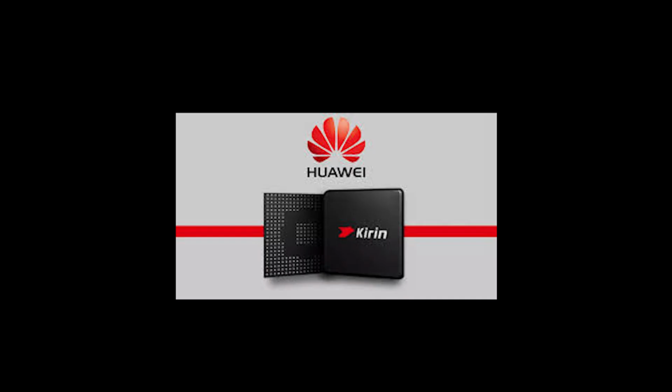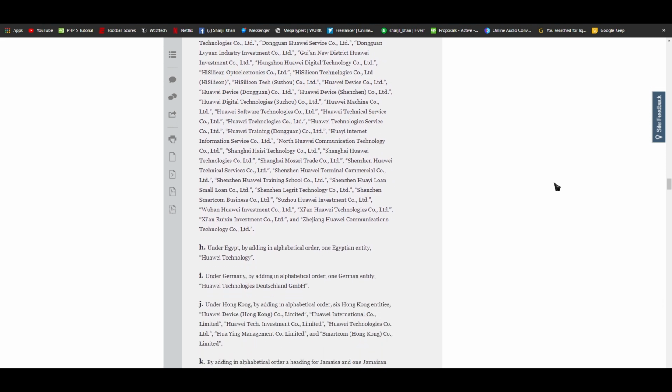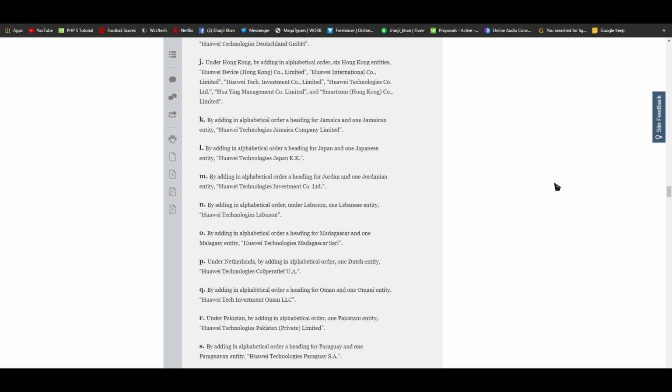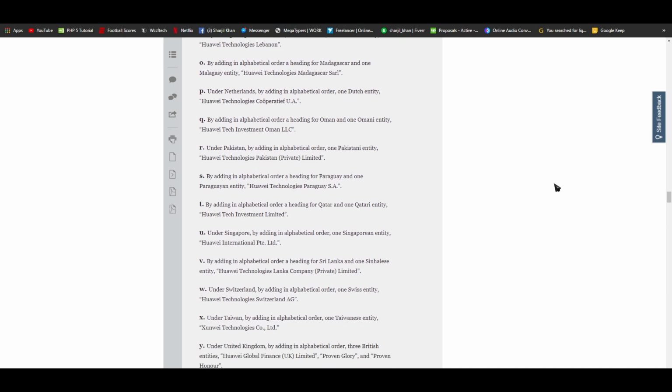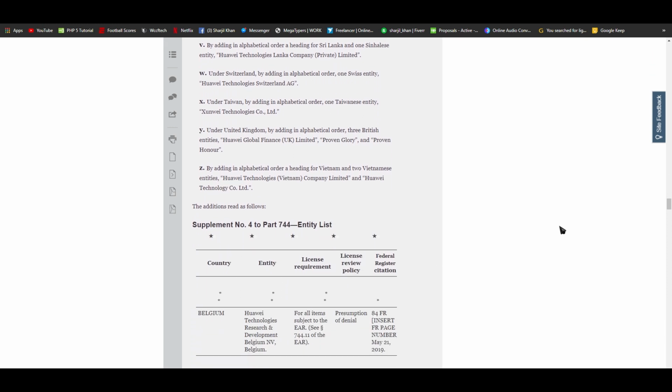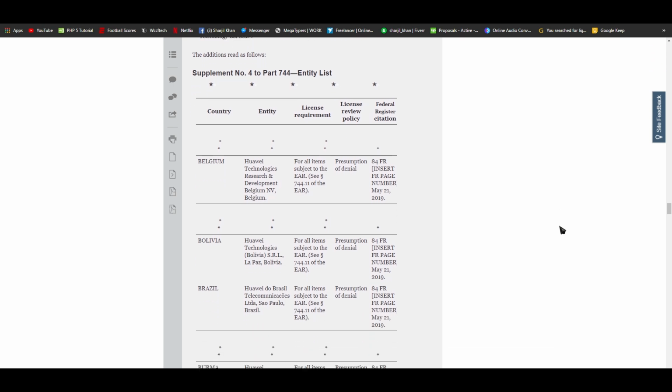They already have their own processor, Kirin, for mobile, but in PCs they will not be able to use Intel's processors. They're going to have to make a new one or go somewhere else for the processor. Their current processors are also as good as the Qualcomm Snapdragon processors, but they will not have Android compatibility on their phones, and that is horrible news.